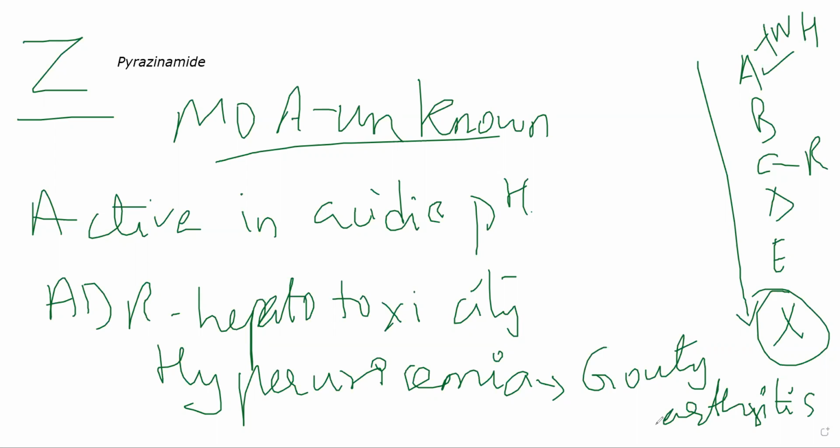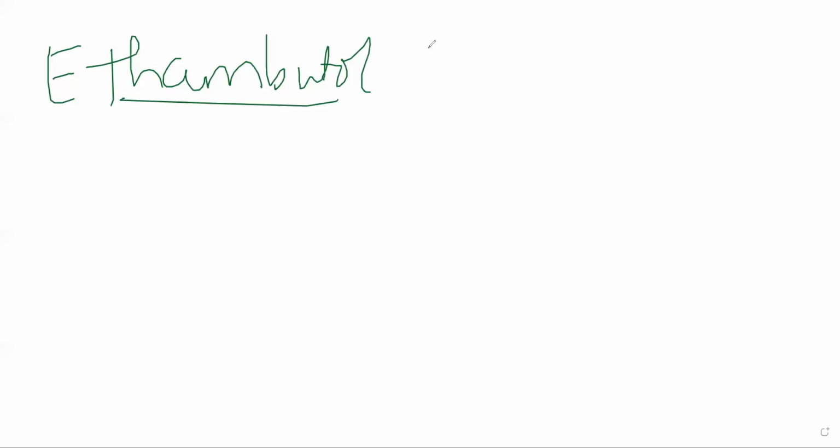Pyrazinamide as such causes excessive uric acid in blood. If you give it in patients who already have the risk of gout, definitely avoid. It can also cause joint pain. In normal patients as well, it can cause arthralgia, joint pain. Then we have another drug called ethambutol. E. Okay. So ethambutol is also called E.